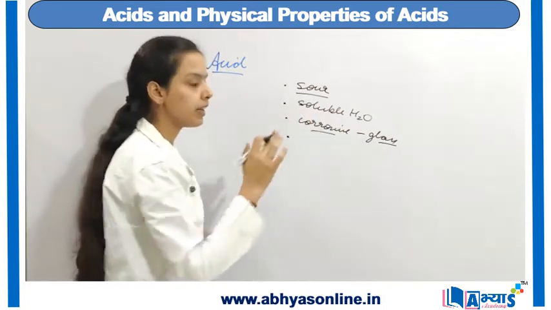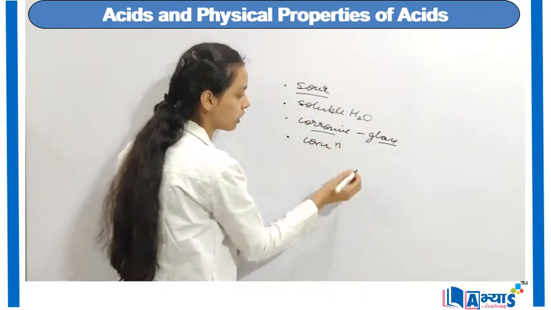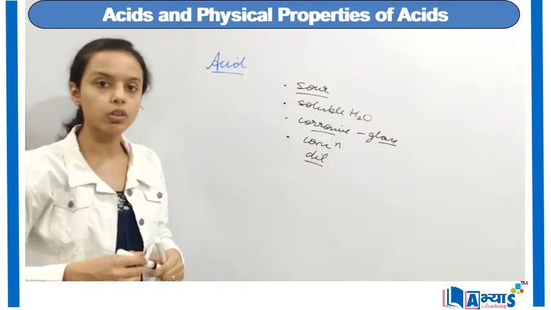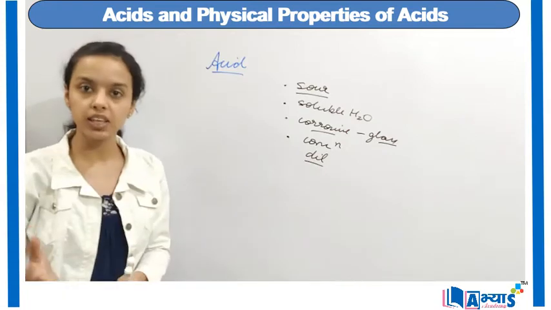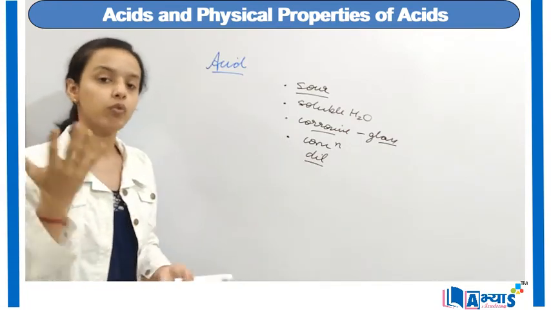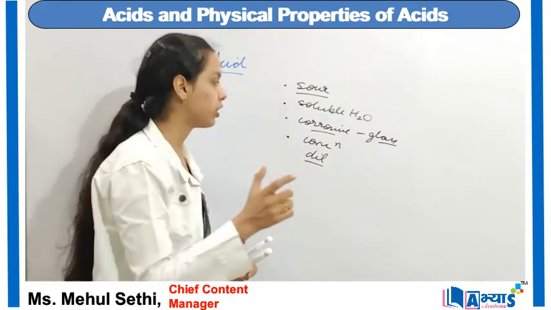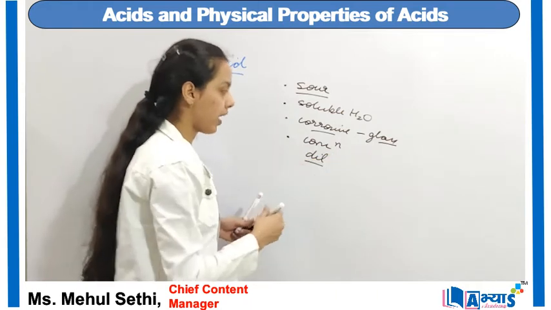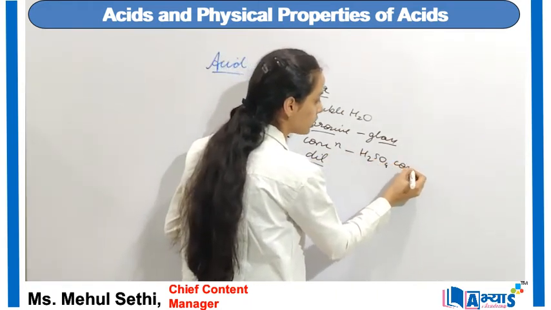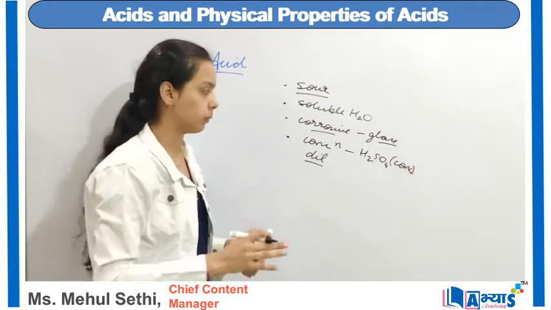Now when they are soluble in water, they can be of two types. They can be either concentrated or dilute. When we talk about the concentrated acid, that basically means the amount of water is less and the amount of acid is more. So when the acid is in larger quantity as compared to the water, it is referred to as the concentrated acid. For example, if we have H2SO4 and we write concentrated, that means it is of higher quantity as compared to the water.